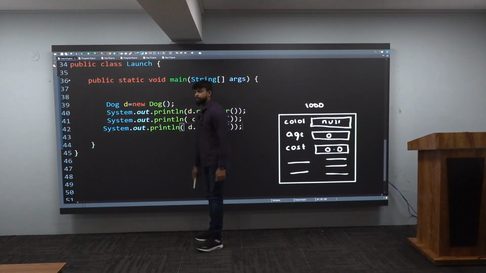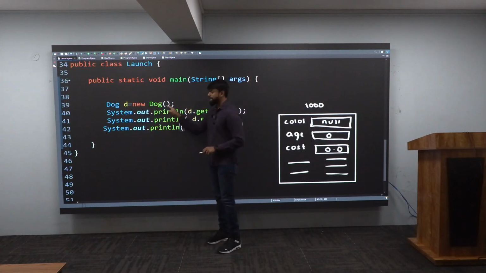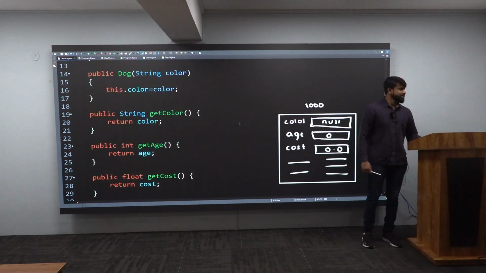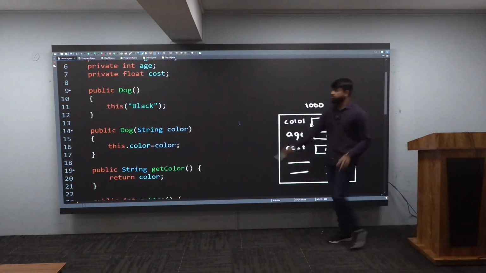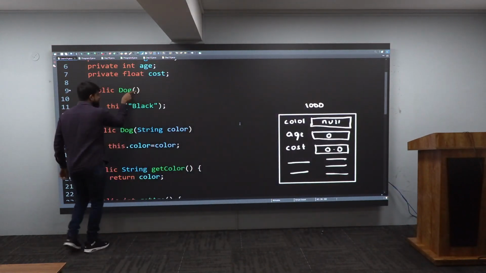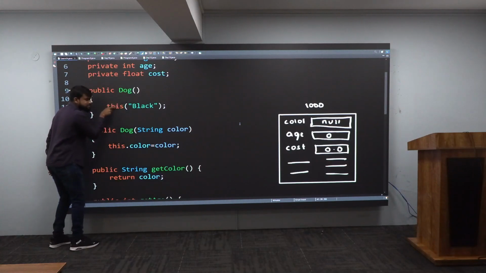Very good. After creating a dog object, it will proceed further, and you can notice there, you're calling open bracket, close bracket, semicolon. Means what are you calling? You're calling a constructor. Which constructor? Zero parameterized constructor you're calling, means immediately the control will reach here. Where will it reach, sir? It will reach here, my dear students. Very good, sir. Now, he is executing. When he is executing, he encounters this.